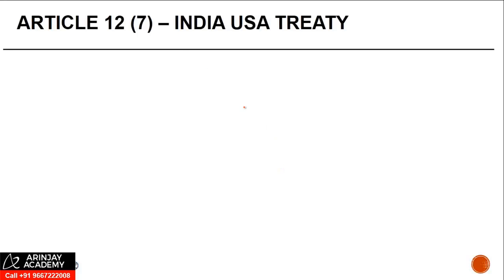Let's look at Article 12, Paragraph 7 of the India-USA Treaty. This basically deals with where royalty or FIS arise.